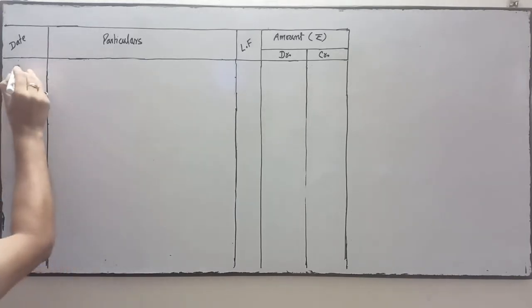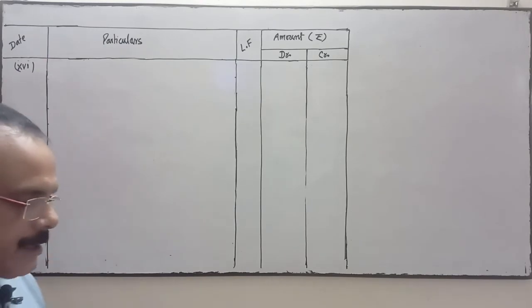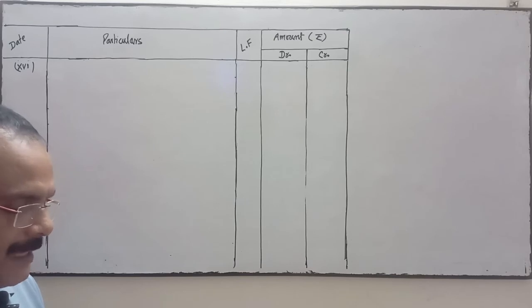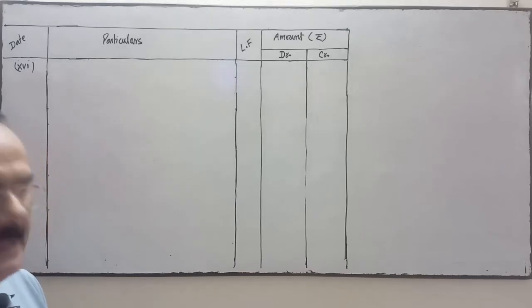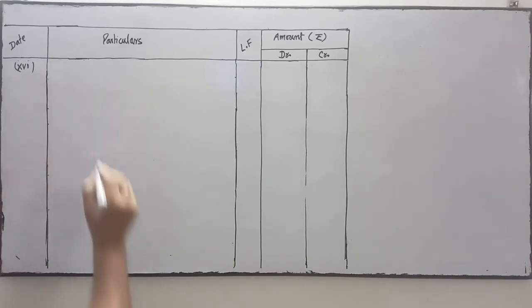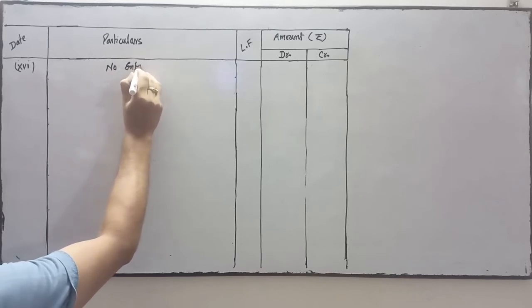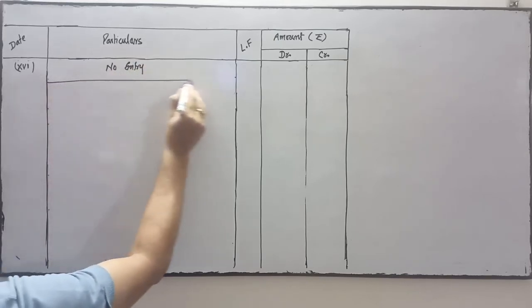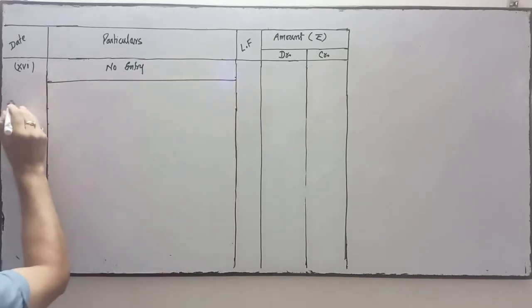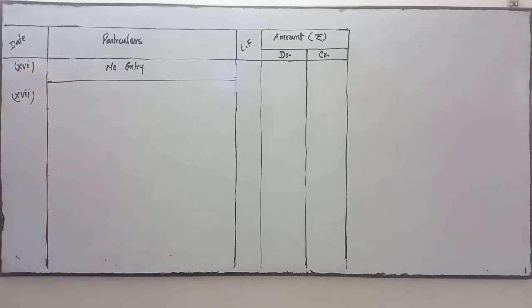This is the 16th number. Number 16. Okay. A creditor to whom rupees 8,000 were to be paid accepted an unrecorded asset of rupees 9,000. So when the creditor has accepted an unrecorded asset of rupees 9,000, no entry will be passed. In point number 16, no entry. Now come to point number 17.